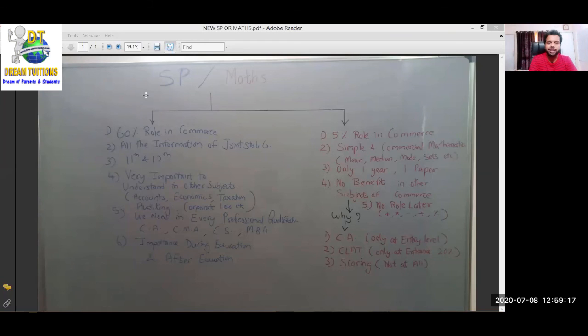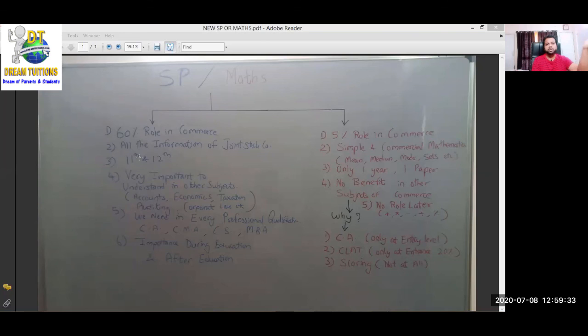We are going to cover after 12 in 1 year. But if you will not take SP, that means SP is only for 11 to 12. Later you will not get all this information. Okay, very important. एक बार 11 12 में SP नहीं किया, हमेशा के लिए information चला गया.